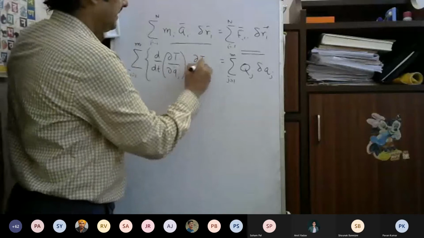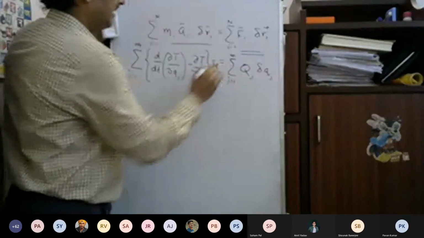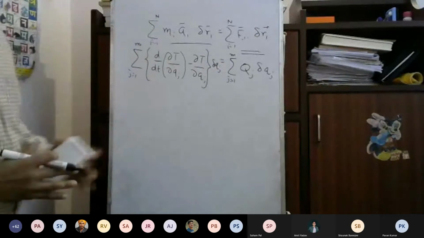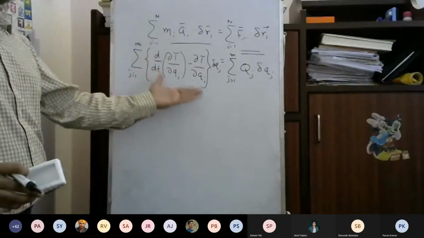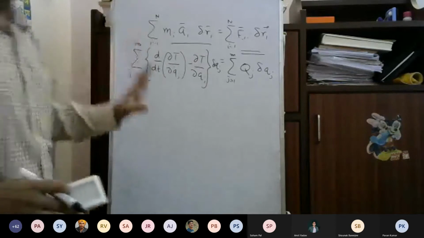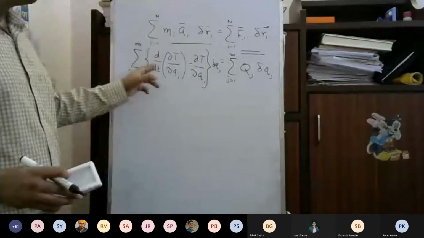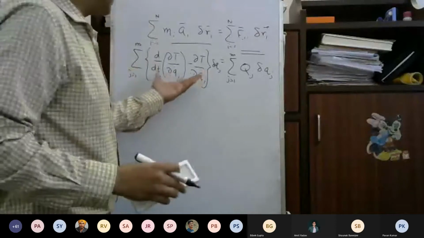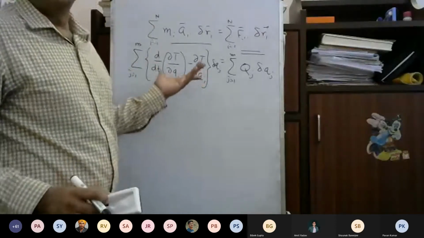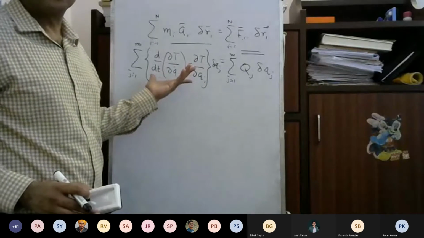That is what I get from the left hand side, but I did not derive this expression here. For that you will have to consult any classical mechanics or analytical mechanics book.